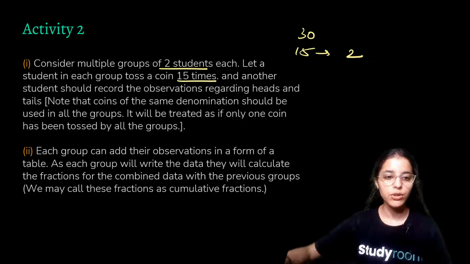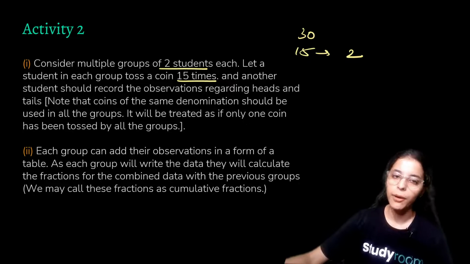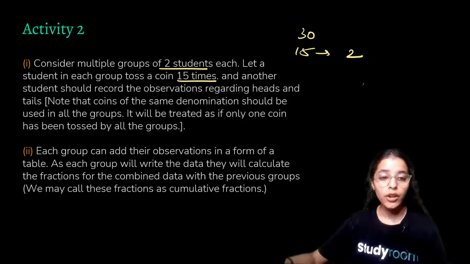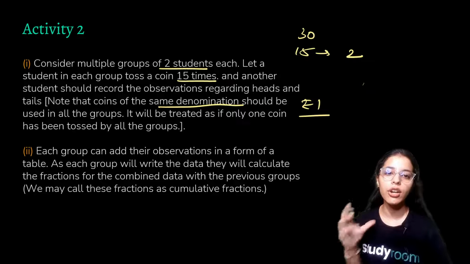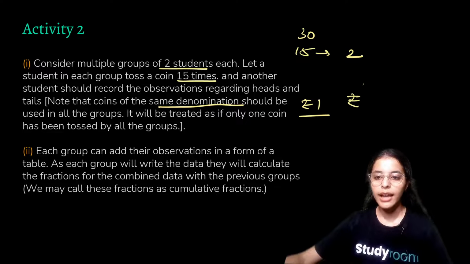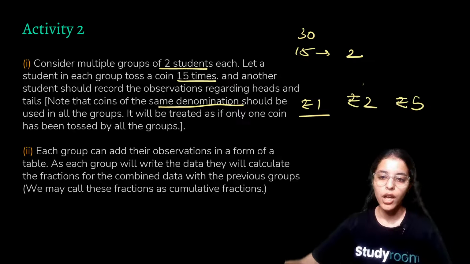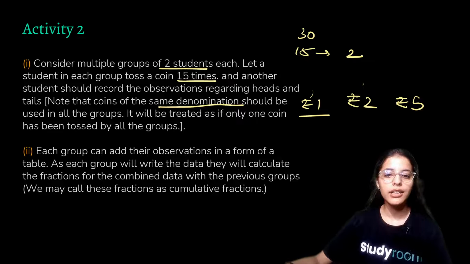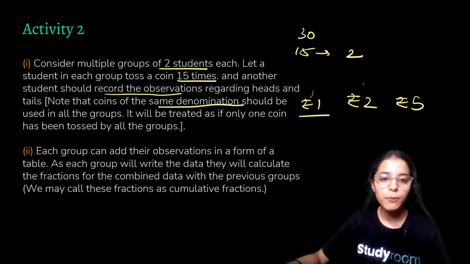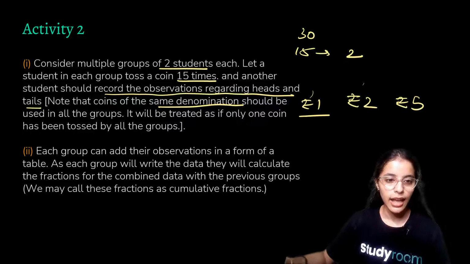That is, we have to take out the number of times heads have come out and the number of times tails have come out. Now remember that the coin should be of the same denomination. That is, if you're using a ₹1 coin, then every group should be using a ₹1 coin, so that there is no change in weight or size of the coin, right? And the answer will come out to be more uniform. So now we record the observation regarding the heads and tails,